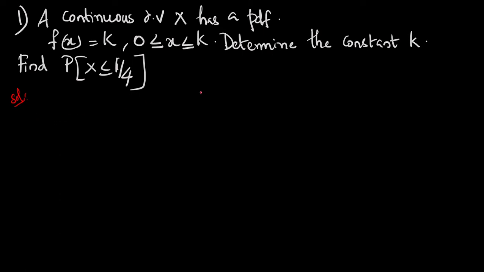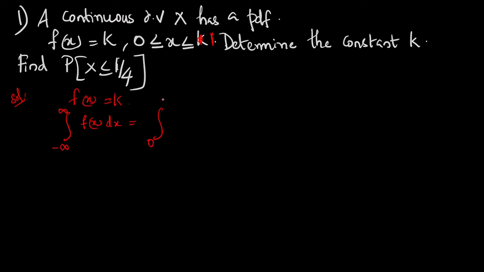First, we have to find the value of k. We can use the second property, that is, the integral from minus infinity to plus infinity of f of x dx is equal to 1. f of x is given as k, and here the range of x varies from 0 to 1.